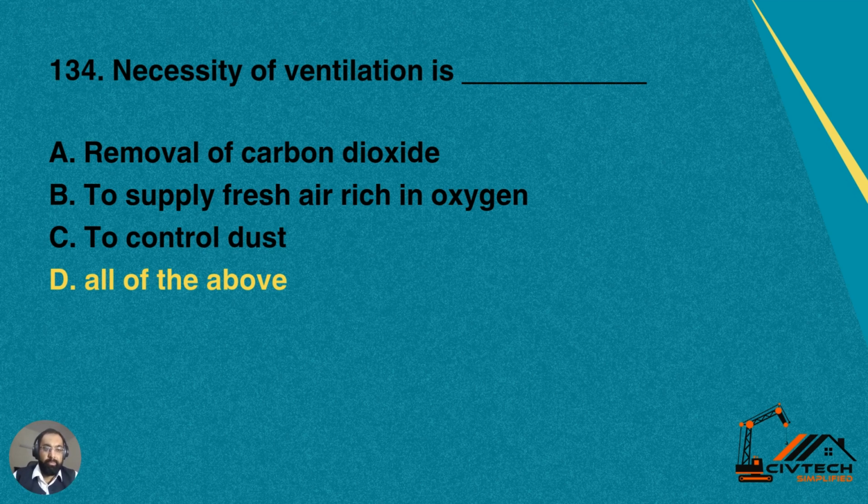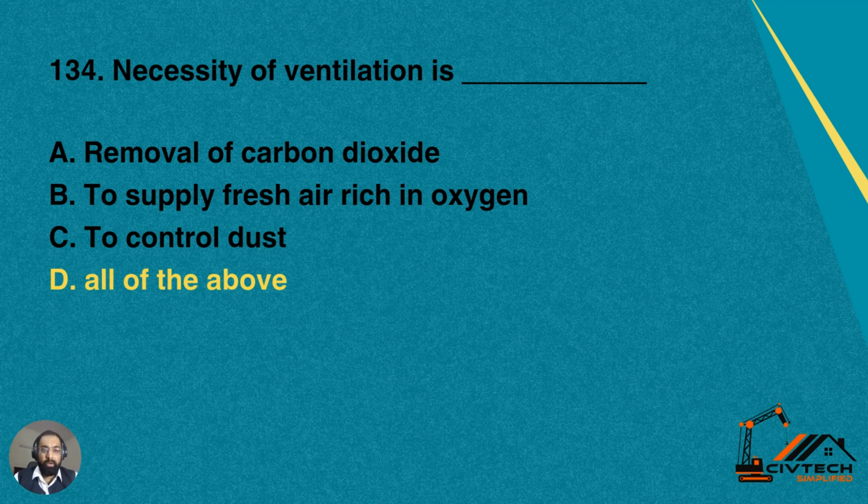Then we have a few questions regarding ventilation of the buildings. 134, number one, necessity of ventilation is dash. Why is ventilation needed? Number A, removal of carbon dioxide. Number B, to supply fresh air rich in oxygen. Number C, to control dust. D, all of the above.